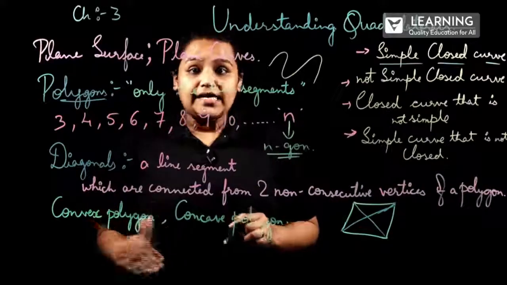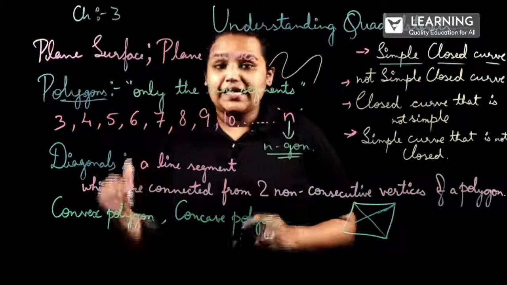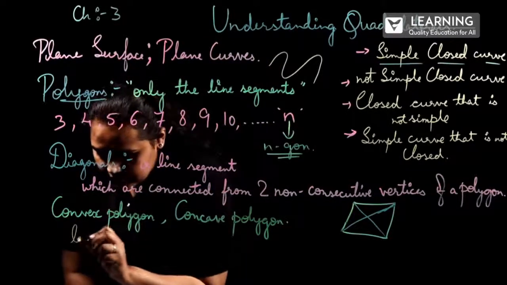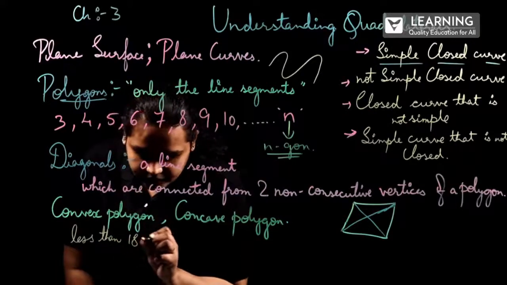Convex polygon, here all the interior angles will be less than 180 degree.